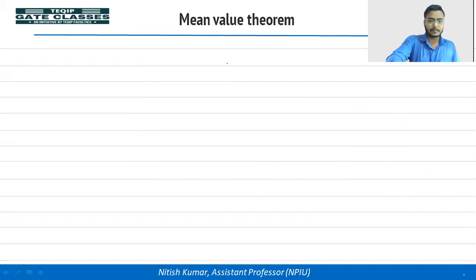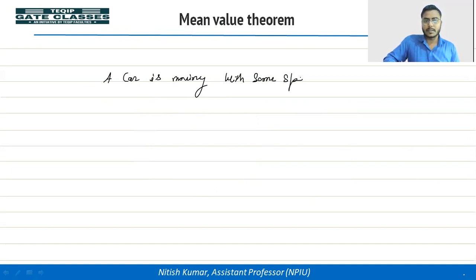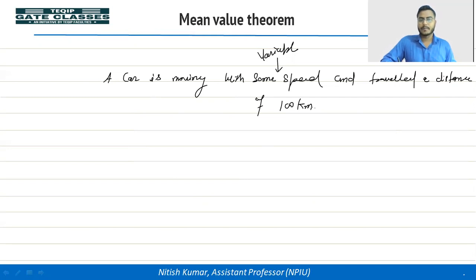Okay, for example, suppose a car is moving with variable speed, and travels a distance of, let's say, 100 kilometers in t hours.